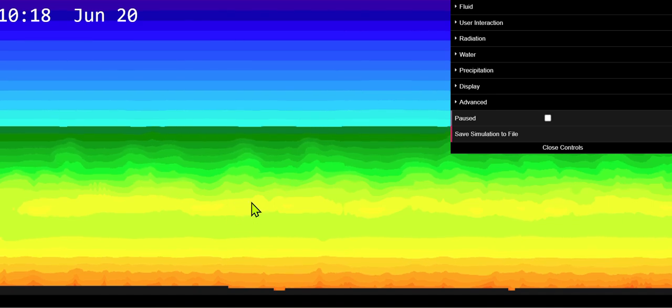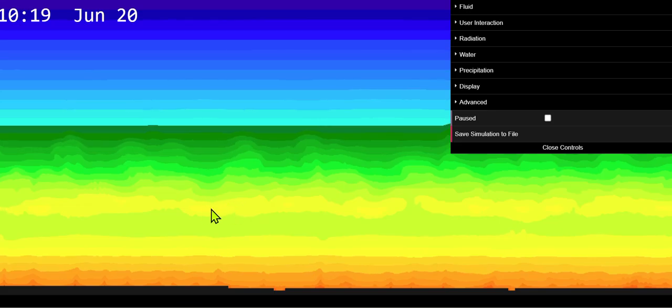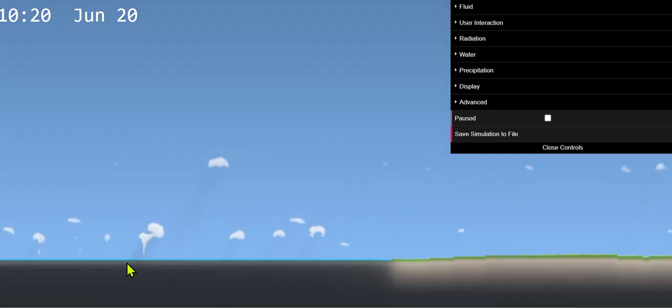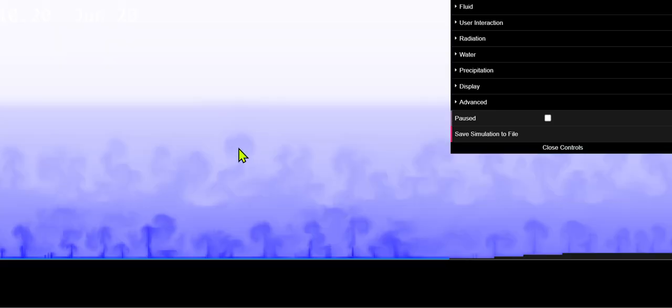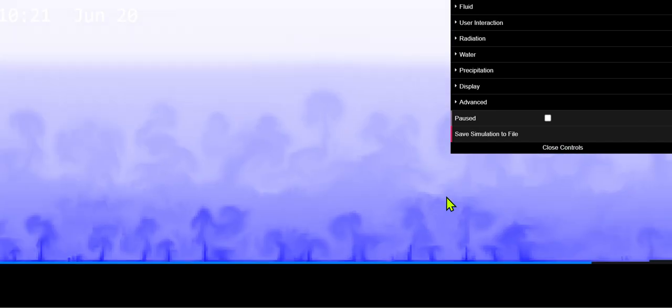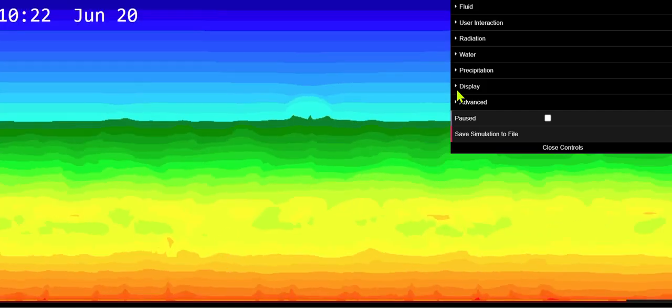So you can see it's slightly warmer on this layer than below it, but that would stop clouds from going up. But as you can see, the clouds are forming there, and it's causing its own convection. But when that stops, it should form a good cap.